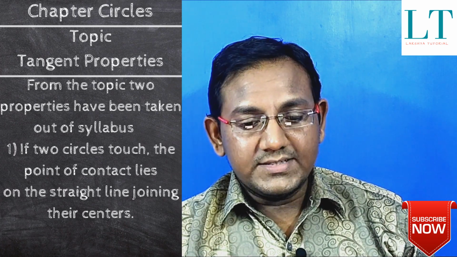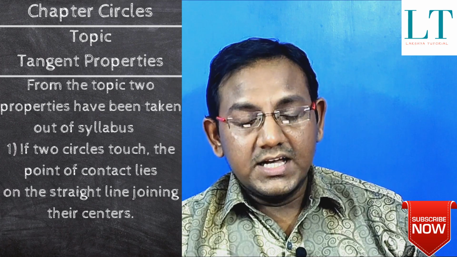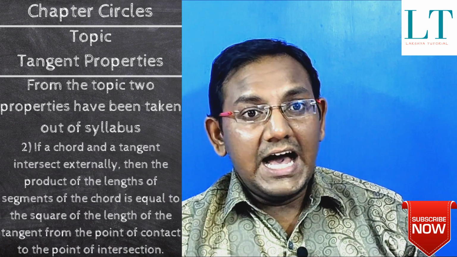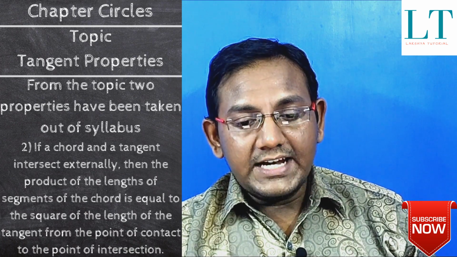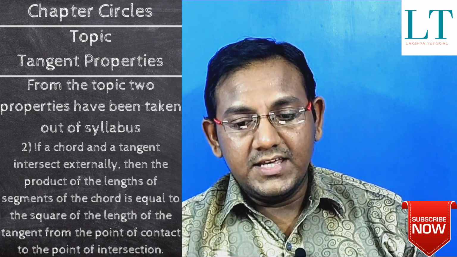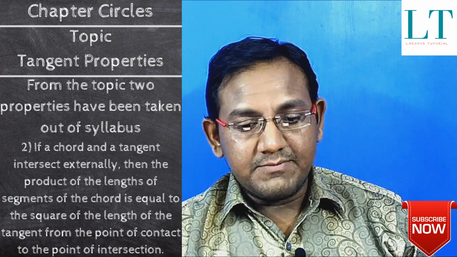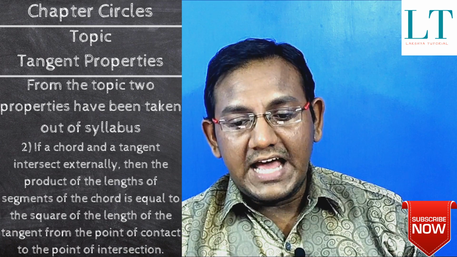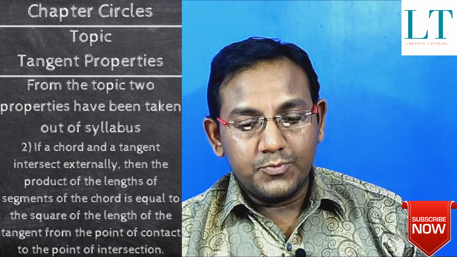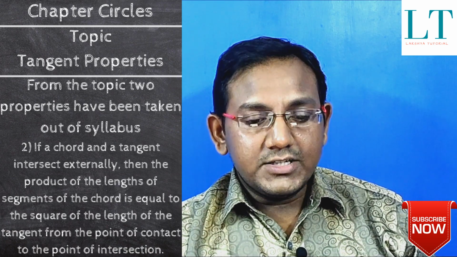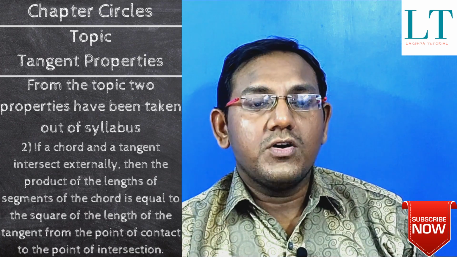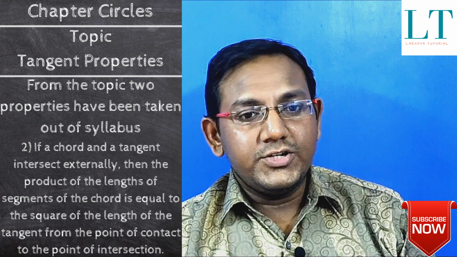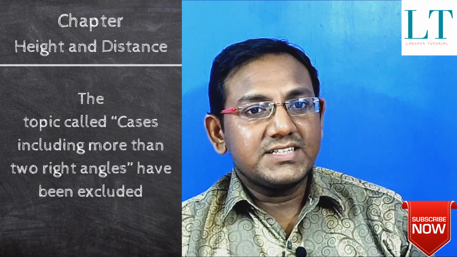The first one is that if two circles touch, the point of contact lies on the straight line joining their centers. And the second one is if a chord and a tangent intersect externally, then the product of the lengths of the segments of the chord is equal to the square of the length of the tangent from the point of contact to the point of intersection. So these are the two theorems that have been removed from the tangent properties, not the entire tangent properties, only two theorems.